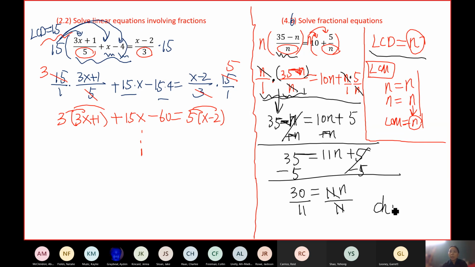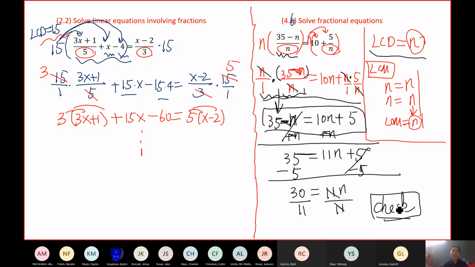And make sure you check your answer. You can use your calculator to check your answer. Plug it in and check. Especially for this section, you may possibly get what we call fake solutions. They may be solutions of this simplified version without fractions, but they may not be solutions of the original one. Okay, a quick tip is usually if you plug into the bottom, and it doesn't make the bottom equal 0, that should be okay. Make sure you don't make mistakes. But again, you can use the calculator to check.